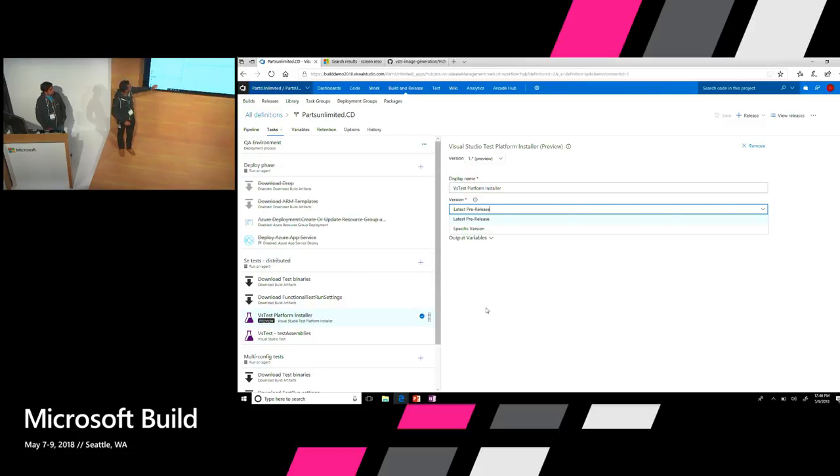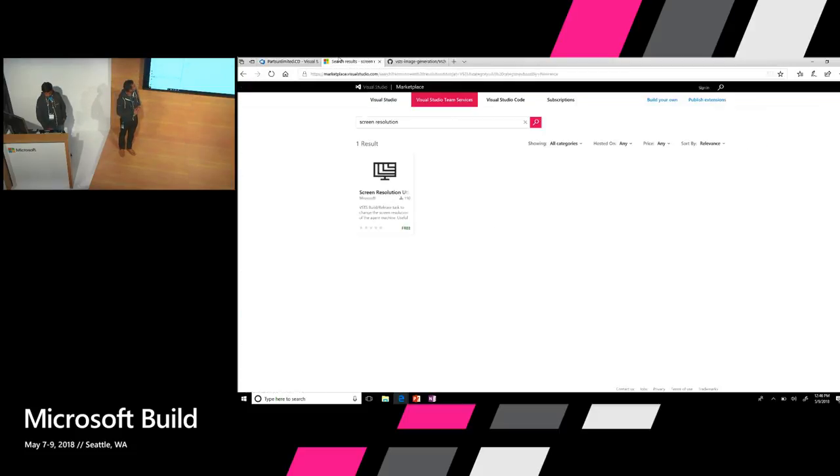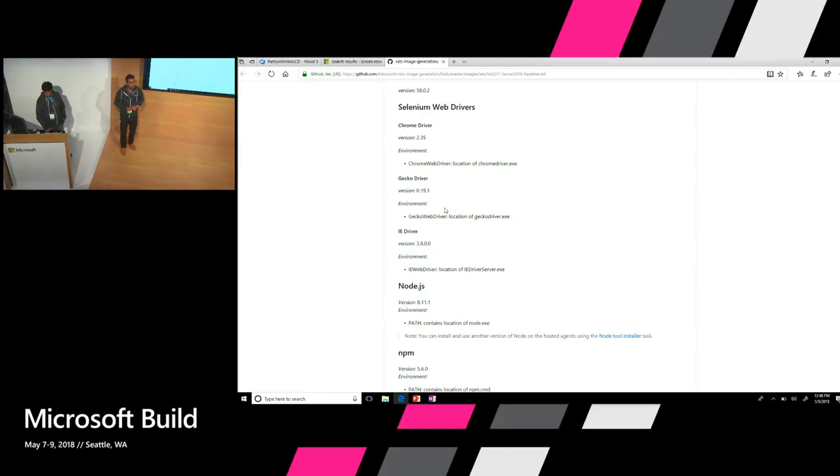The second one is that we have added a marketplace extension for screen resolution for functional tests, which you can use to set the screen size. The third one is support for running Selenium tests on hosted agents, so you can now run your UI tests on a hosted agent as well, right? Those are some of the things that are coming very soon.